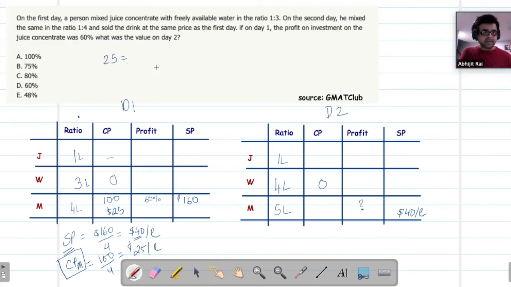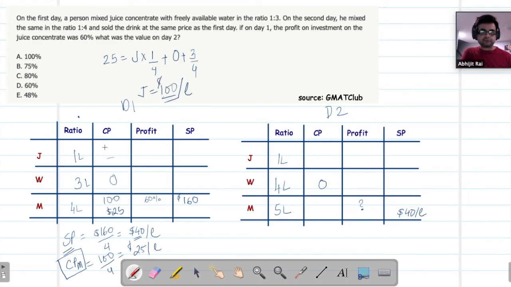That will be made up of the cost price of the juice, which I'm just going to call J, multiplied by 1 divided by 4, because it's one part of 4 parts, and then water cost price, which is 0, times 3 by 4. From this, you get the cost price of juice is actually $100 per liter.